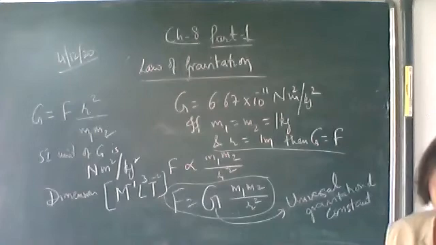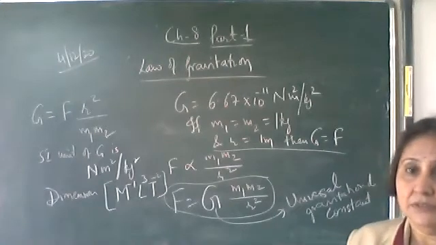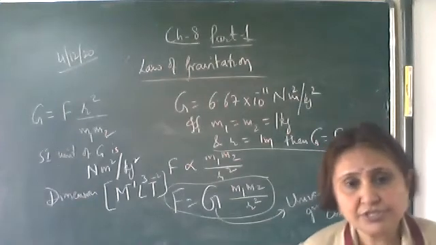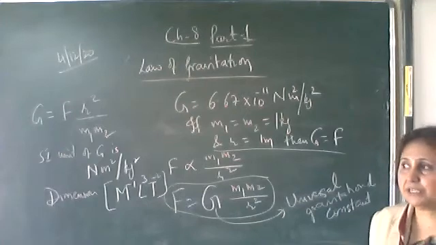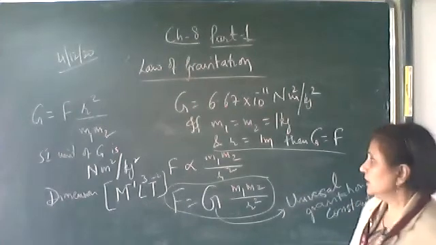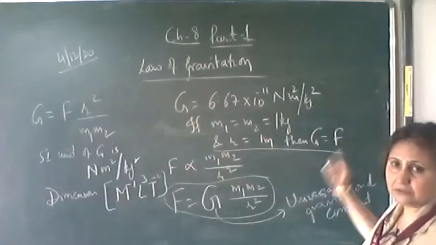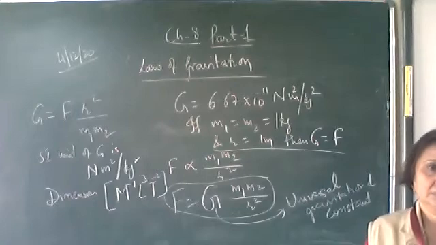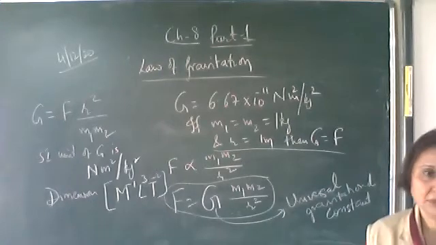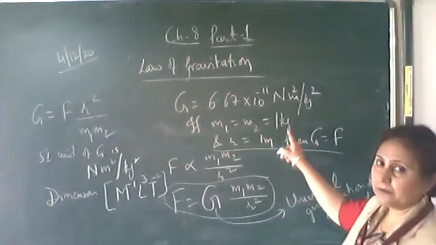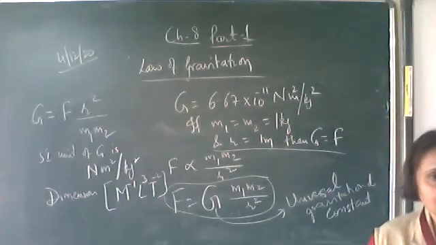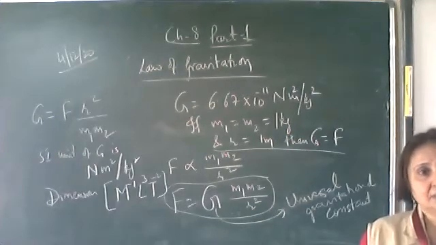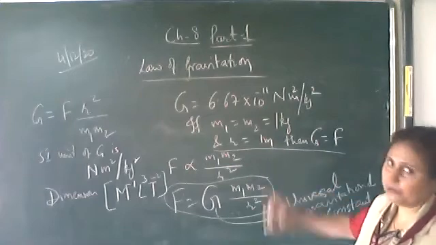So now let's define this capital G. Write down: gravitational constant is the force of gravitation between two bodies of unit masses and separated by unit distance.